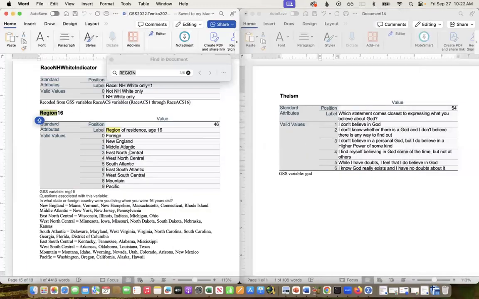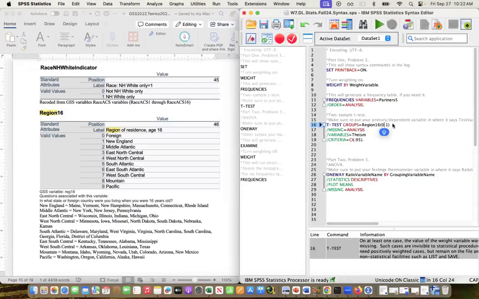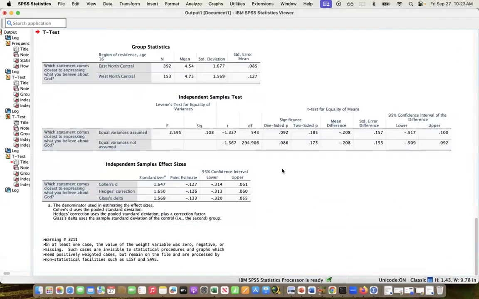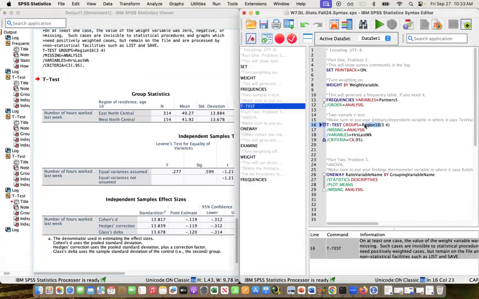But I wanted to compare East and North Central, which was 3 and 4. And so I'm going to put 3 and 4 as my two codes or groups in, and that'll give me that. And then let's also just do this with hours worked last week. And we can also do that with the race one.